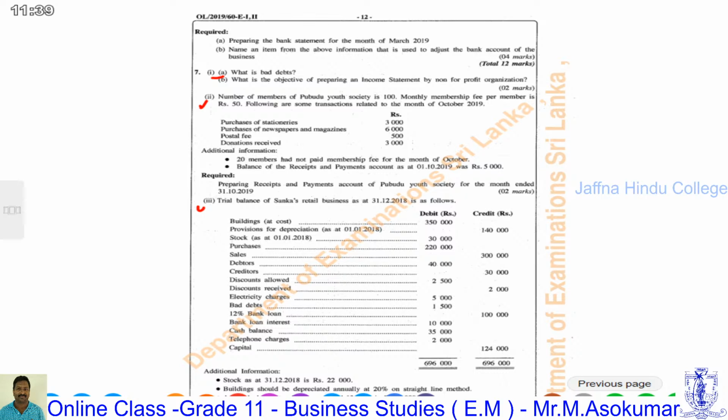Prepare the profit or loss statement. We are going to prepare the profit or loss statement and the financial position statement. First, we are going to draw the lines for them. On the left side, we can draw the profit or loss statement.